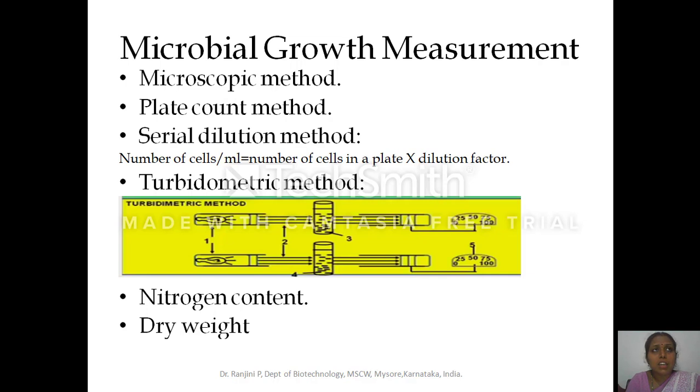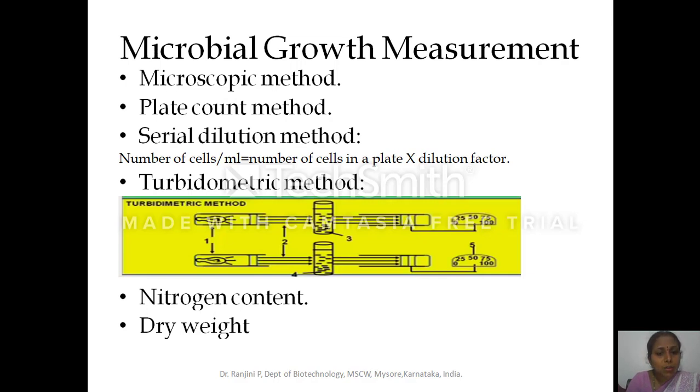On solid media, you scrape out the microorganism, prepare the suspension, and load around 0.1 ml or 100 microliter, or less than 100 microliter, of suspension on a microscopic slide having gridded lines. This is called a hemocytometer, in which you place the microorganism, above which you place the cover slip without forming any air bubble, and you observe under the microscope. So this is the microscopic method.